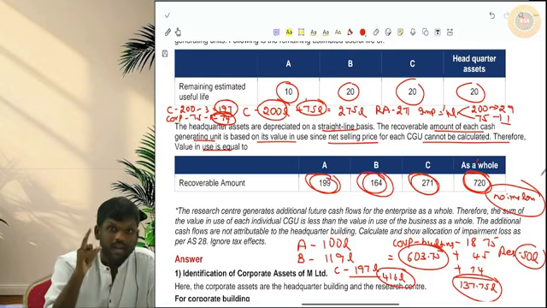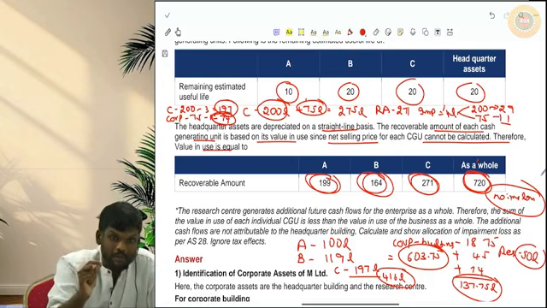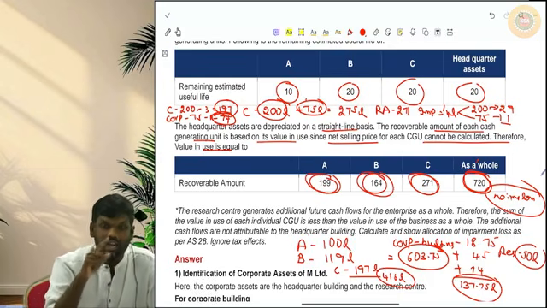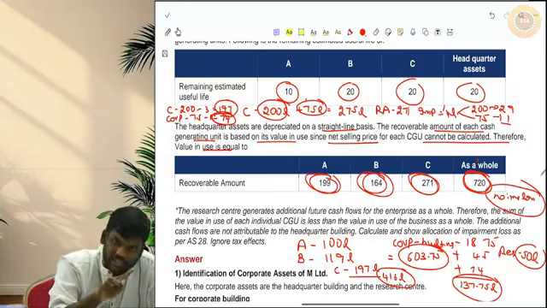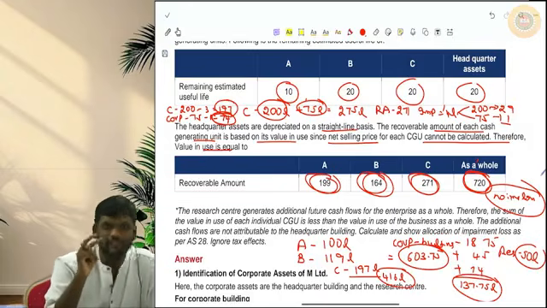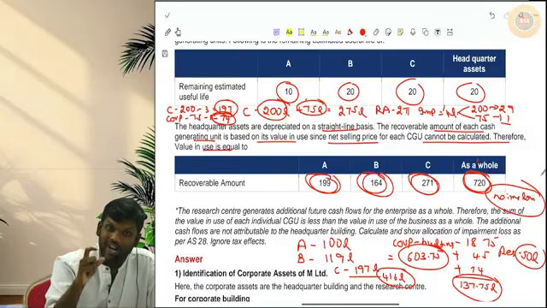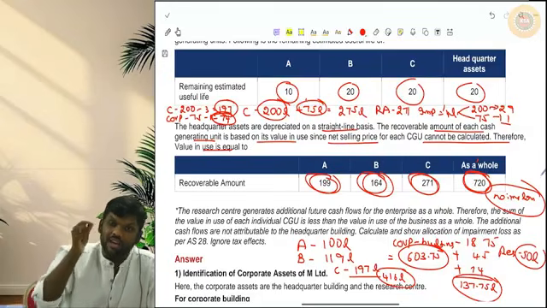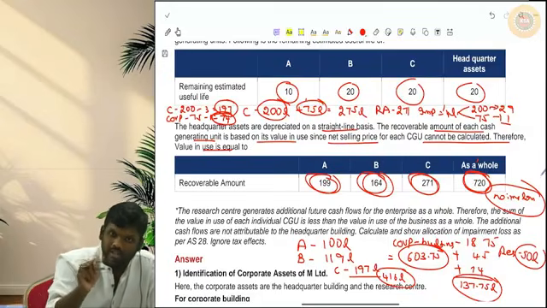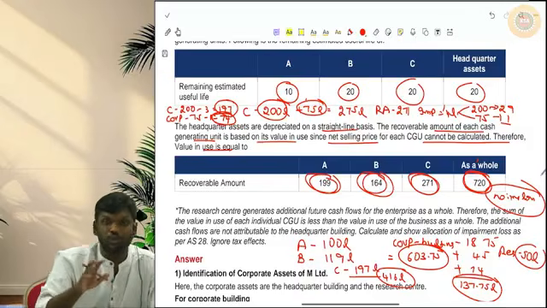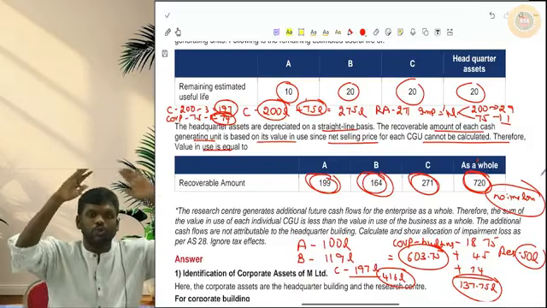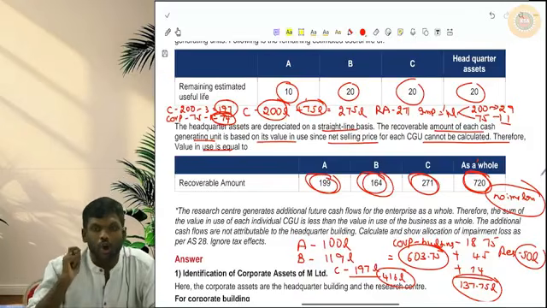In the CGU concept, remember, if you are charging impairment loss, first charge against goodwill. If you are reversing, first reverse for other assets. Goodwill you can reverse only if the two specific conditions are satisfied. And then you have to check if goodwill and corporate asset are allocable. If they are allocable, only the bottom up test. If they are not allocable, you should do the bottom up test also, and you should do the top down test also.